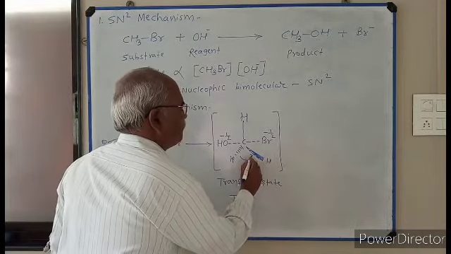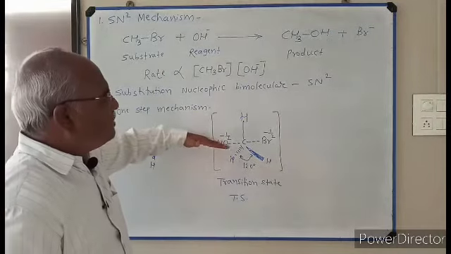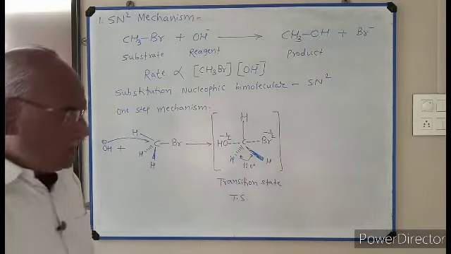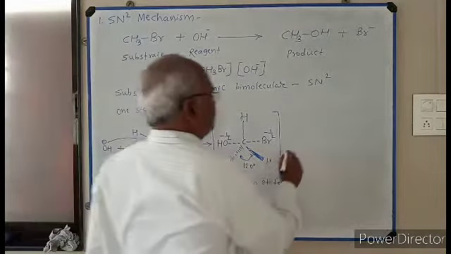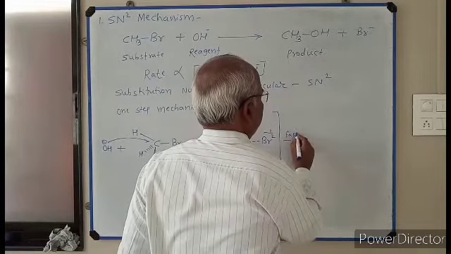and perpendicular to the axis O-H-C-Br. After the formation of the transition state, the process is fast.